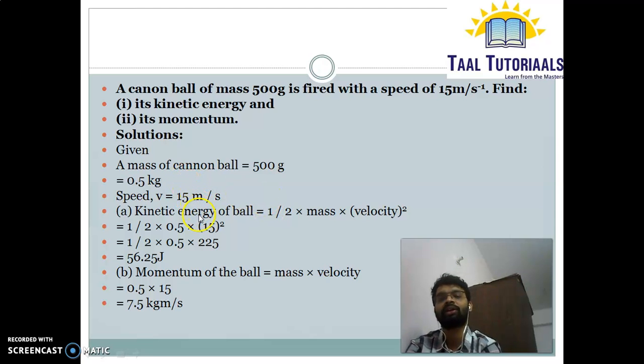So kinetic energy is equal to half mv square. We know this formula, where mass is 0.5 and this is 15 square. So half into 0.5 into 15 square, that becomes 56.25 joule. Now momentum. Momentum is nothing, it is just product of mass and velocity. Mass is this, velocity is this. We'll just multiply and we get the final answer.